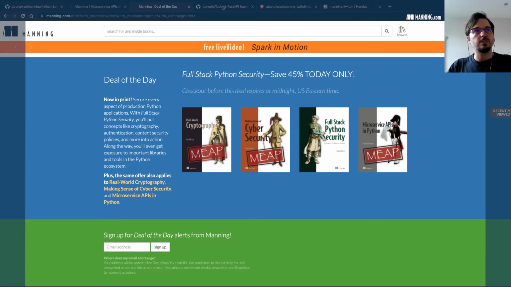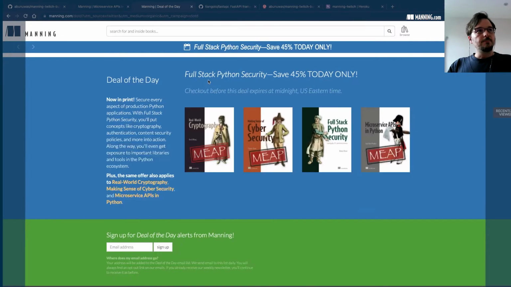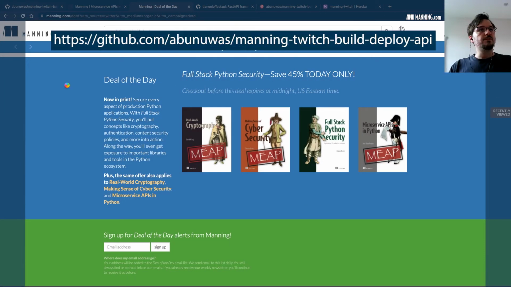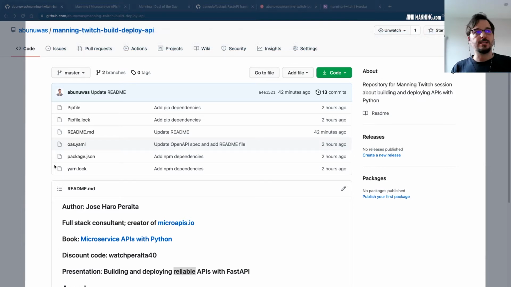So the API that we're going to build today is going to be a simple TODO API. The specification is available in the repository that I prepared for this presentation. It contains the basic files, no code yet. It contains a Pipfile with dependencies. It contains the README file that we went through before. It contains the OpenAPI specification for the API that we're going to build, and a package.json with some libraries that I will comment on later. This is a fresh repo. We're going to build the API on top of these files.